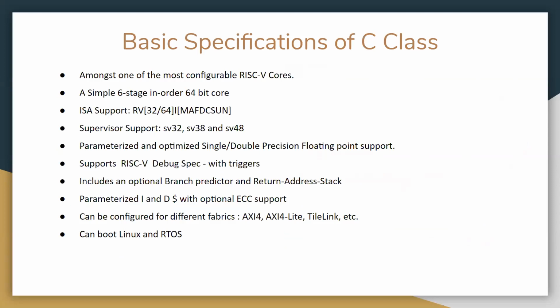For the FPU, it provides single and double precision support, and RISC-V debug is also supported with triggers, and again AXI4 interfaces are used for buses.